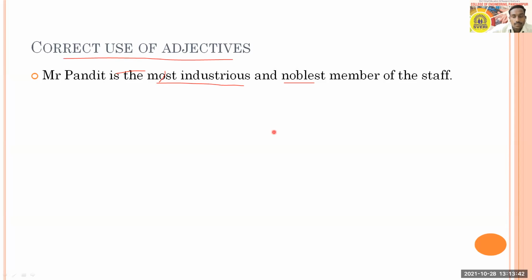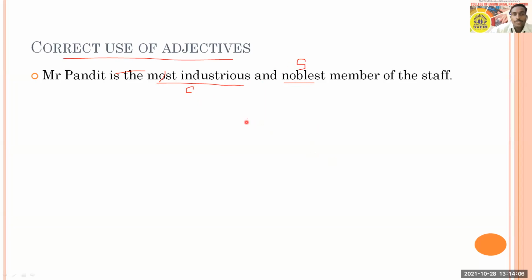But you can think, Aditi. One is in more, and if you are using more industrious, that will be comparative. And here you are having noblest, so that will be superlative. So how can we use one in comparative and another in superlative? So we cannot do it this way, I think. So here the problem is with their place only.